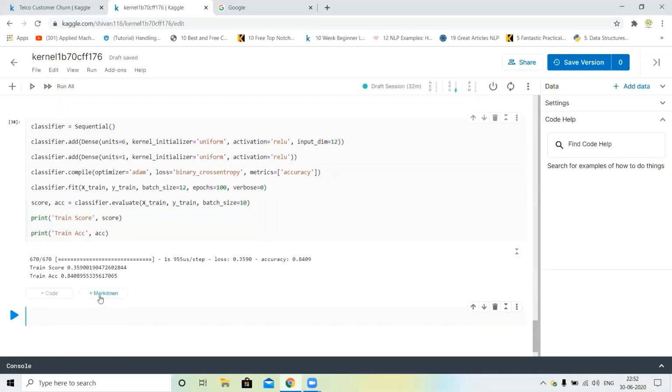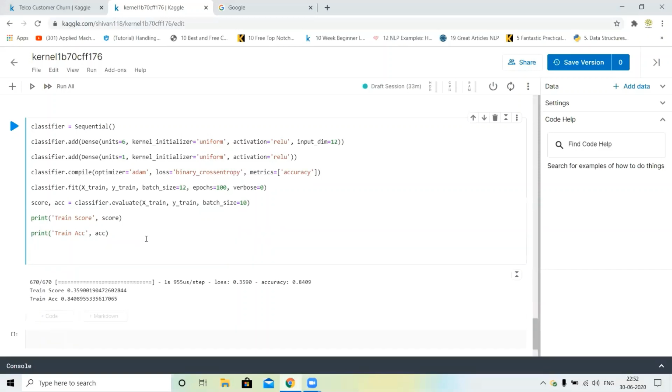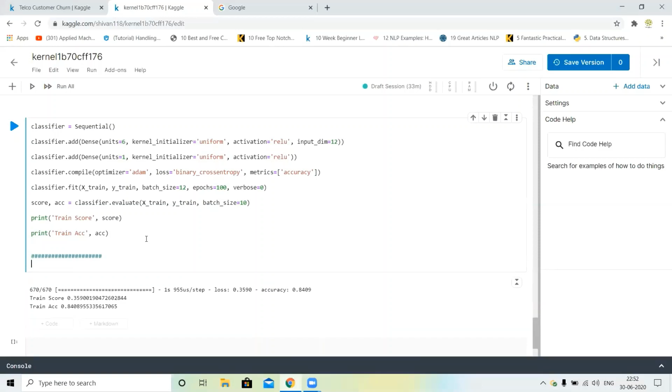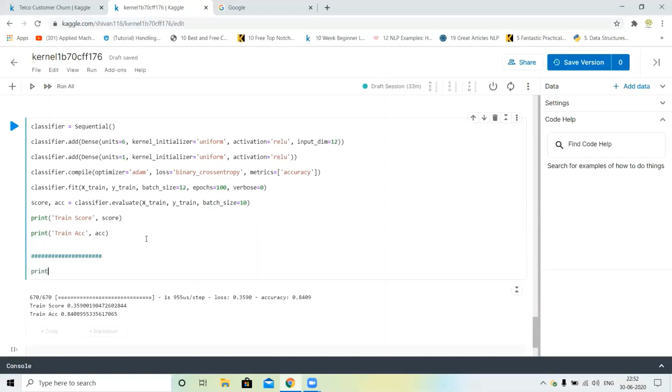Okay, you can see our train score is 35% and train accuracy is 85%. You can see the difference, and loss is 35%. Next, we will check the evaluation of our model. So just print, I write a star, and star 20 multiplies this.